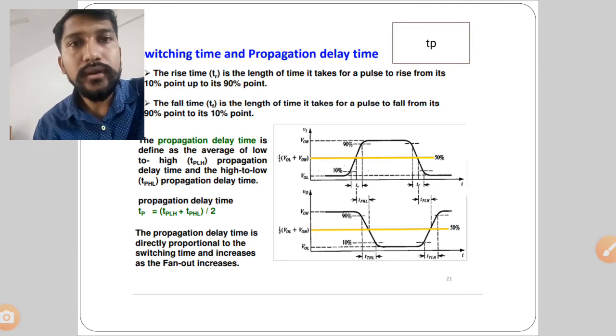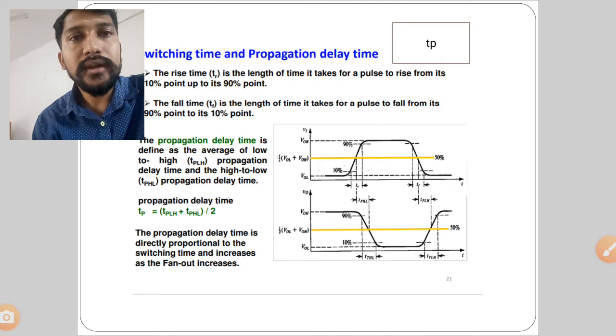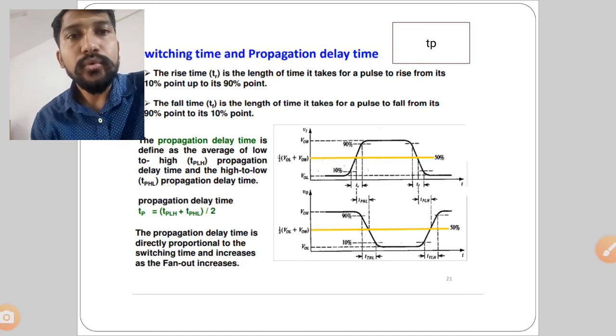Next is your fall time. Fall time means waveform is going to move from 90% to 10%, you can see in the diagram. So that is rise time and fall time. So what is propagation delay? Propagation delay is the average of those two quantities, that is TPLH.